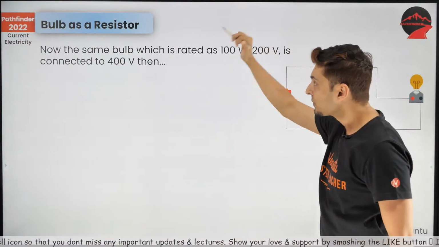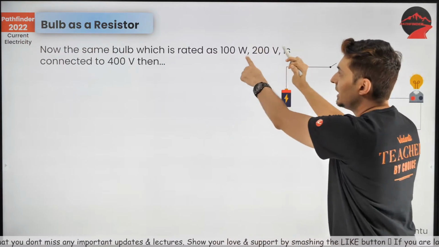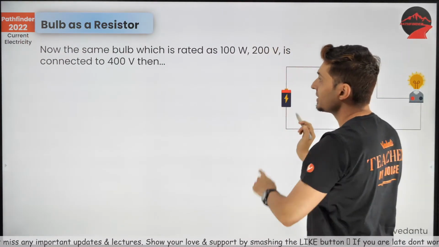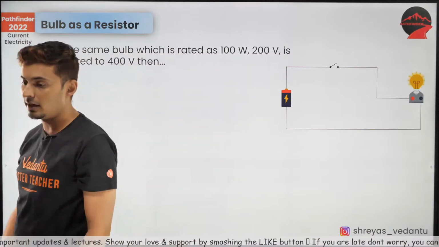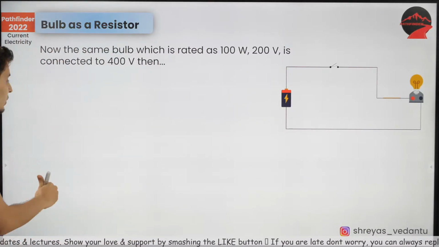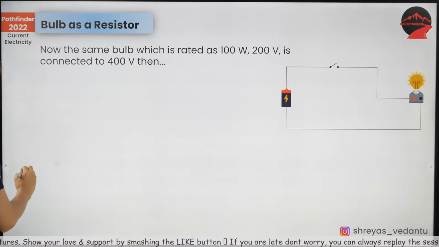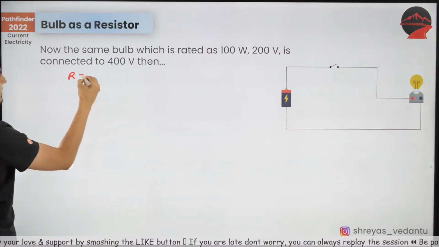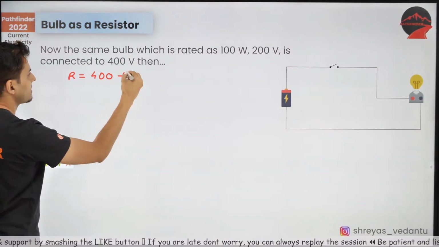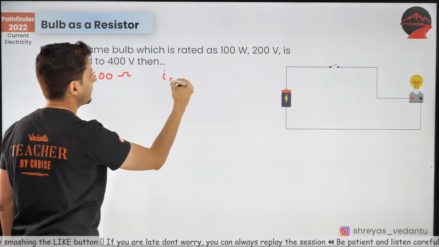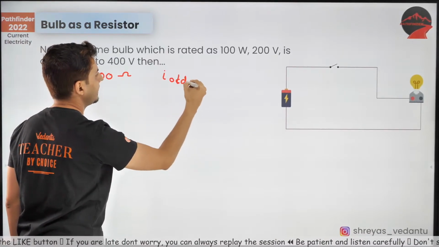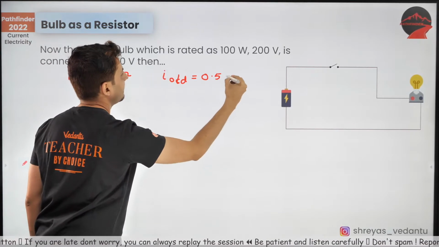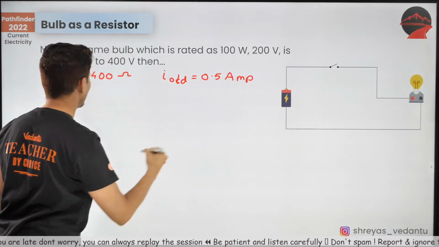Understand? So, if the same bulb, which is rated at 100 watts, 200 volts, is now connected to 400 volts, then what happens? We just saw that the resistance was 400 ohms. And the old current, what was that old current, guys? The old current was 0.5 amperes. This is what we saw.